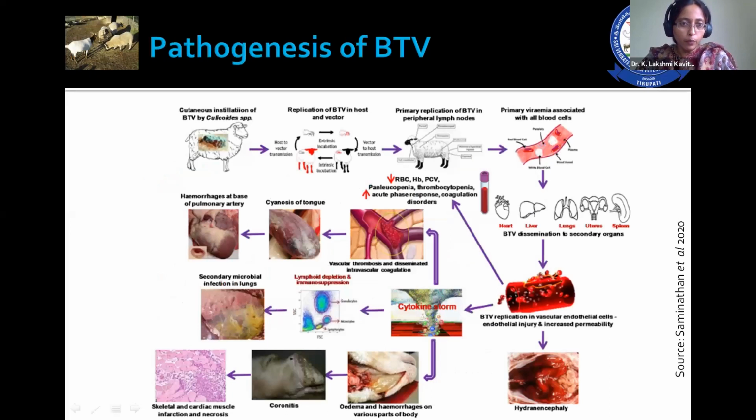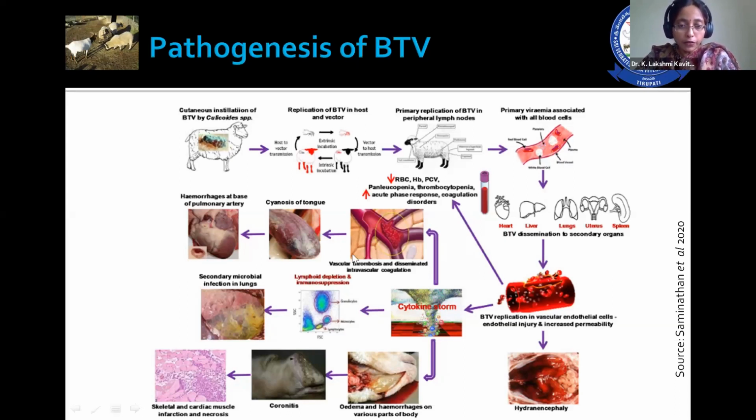Then, the pathogenesis of bluetongue disease. The virus enters the host by the Culicoides bite. Then it is taken up by the local lymph nodes, and from there it circulates into different organs. This is an endotheliotropic virus, which has a predilection for endothelial cells, in which the virus multiplies and causes damage to the endothelium, which in turn leads to increased permeability. Later on, the virus reaches different organs like the heart, liver, lungs, uterus, and spleen.